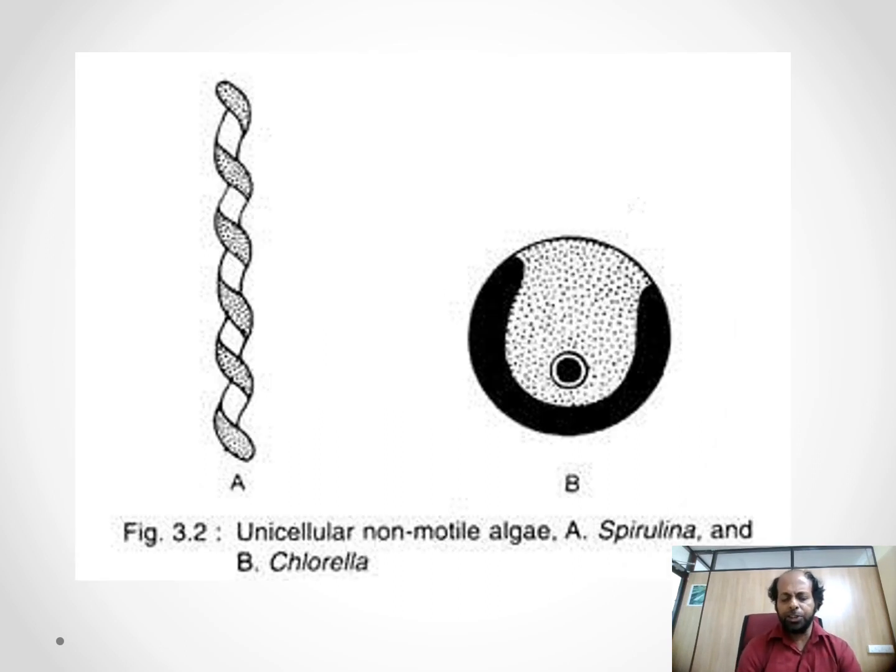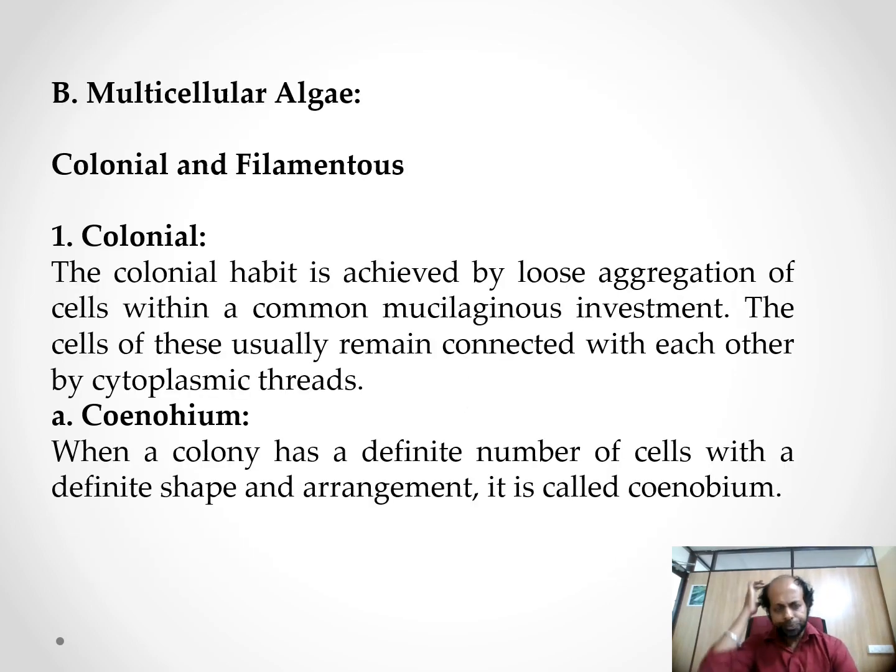You can see in this slide the spiral type of algae and round type of algae. Then we saw the unicellular algae. Now we can see the multicellular algae. The multicellular algae can differentiate into colonial forms first. The colonial forms have it achieved in the loose arrangement of two cells within the common mucilaginous investments. The cells of these usually remain connected with each other by cytoplasmic threads.